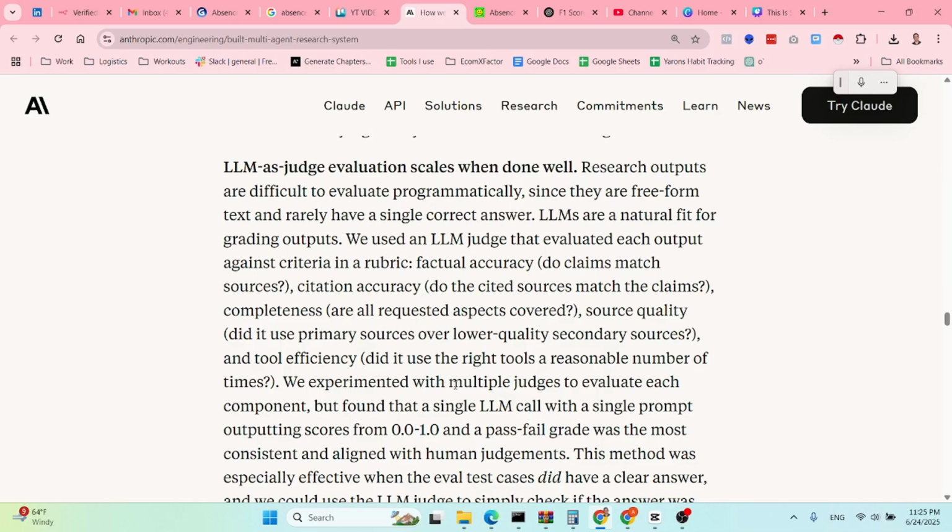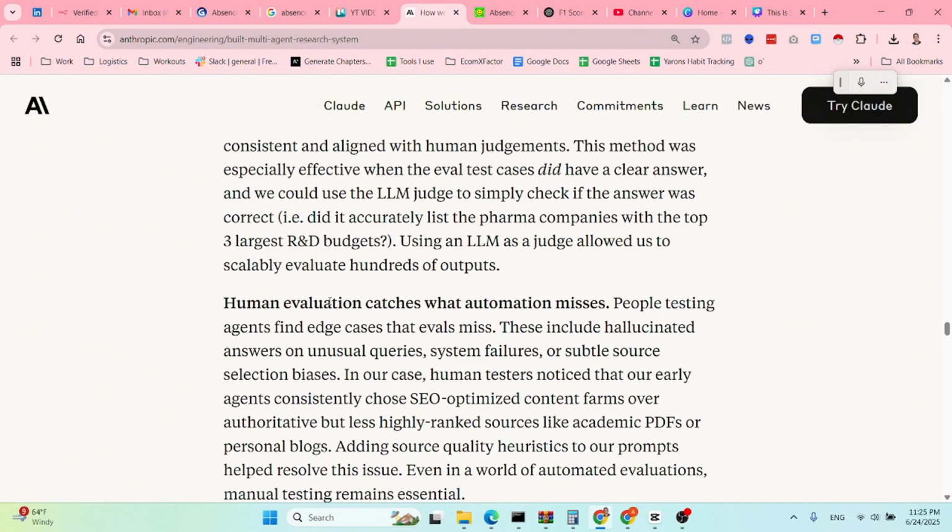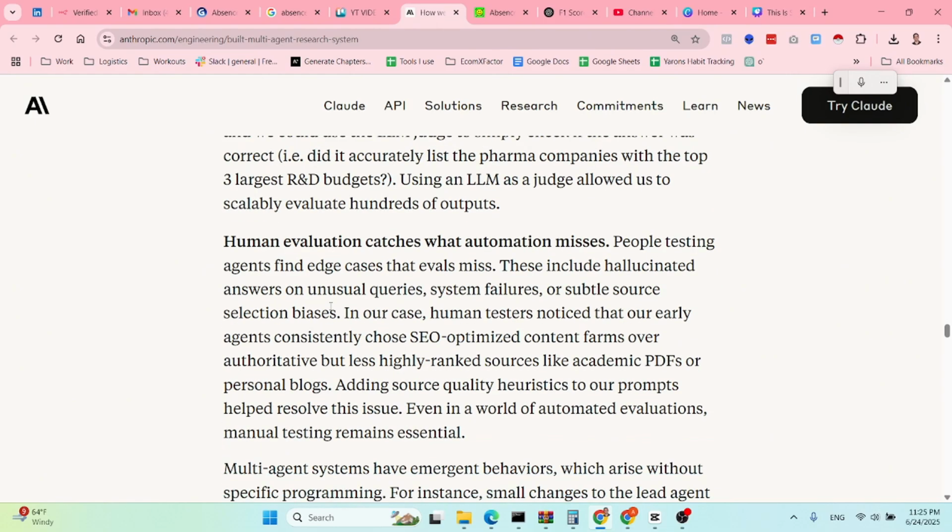They experimented with multiple judges to evaluate each component, but found that a single LLM call with a single prompt outputting scores from 0 to 1 and a pass-fail grade was the most consistent and aligned with human judgment, which afterwards they also share as human judgment. So basically, when the LLM as a judge doesn't work and the code cannot find what went wrong, it's also very important to have a human in the loop analyzing the traces and seeing what can be improved.